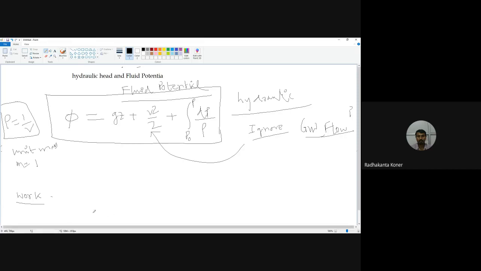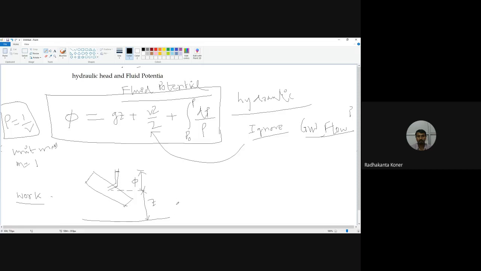So if I take a measurement, suppose this is a pipe, and I'm going to measure it with a manometer. With the manometer I can determine the head. So here it is the head, okay, and here it is the datum. I can determine this z easily from the height, and this is basically the phi component.